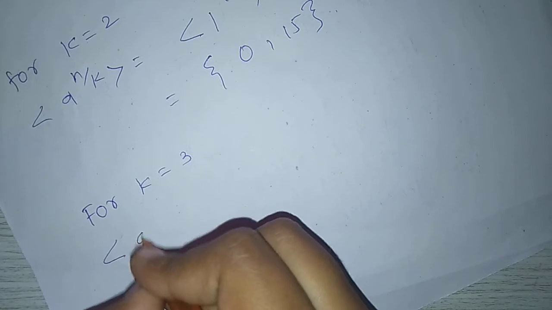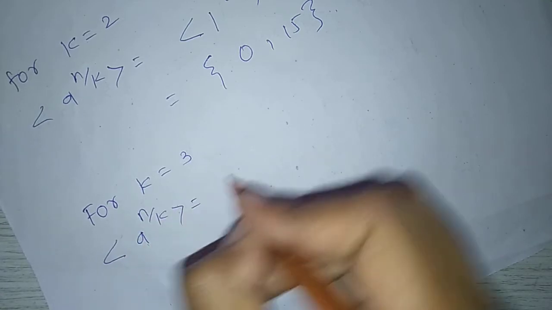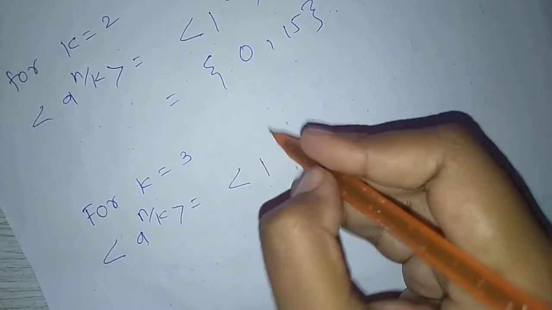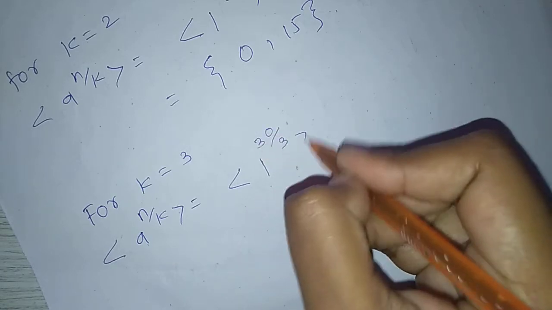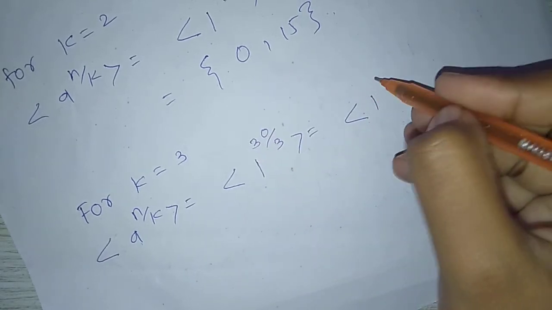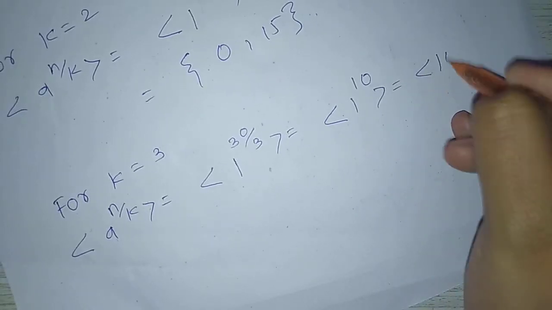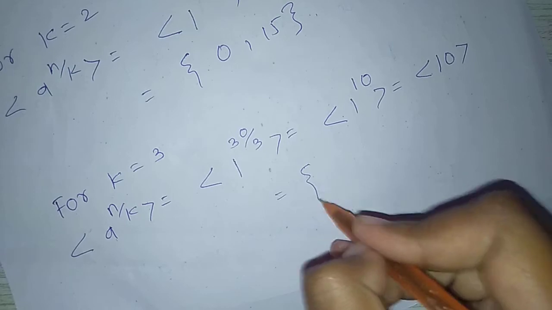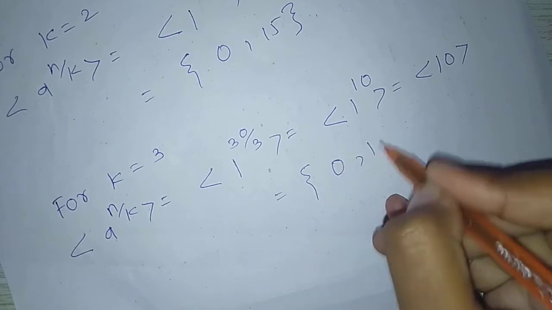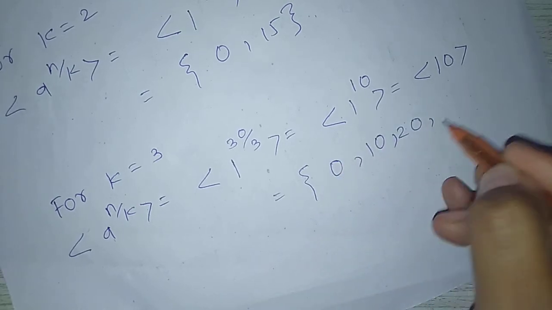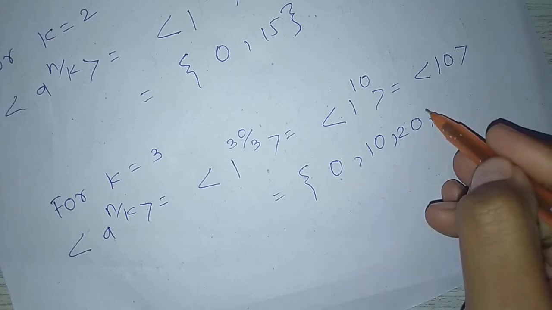Next, for k equal to 3, the set generated by a raised to n upon k equals the set generated by 1 raised to 30 upon 3, equal to 1 raised to 10, which is equal to the set generated by 10, which is equal to the set {0, 10, 20, 30}, and 30 is nothing but 0, so we stop here.